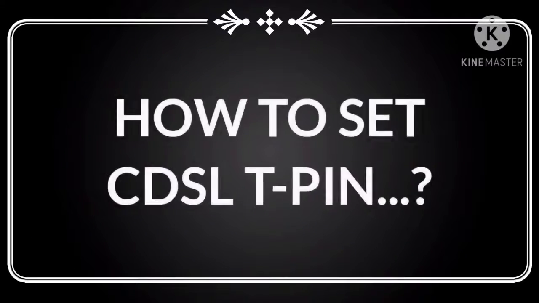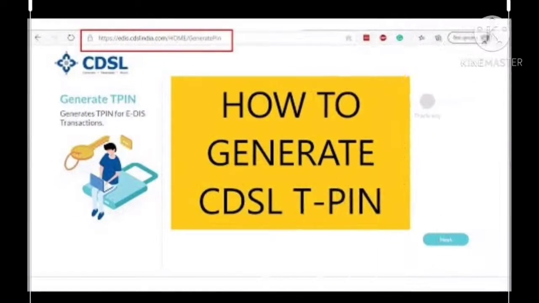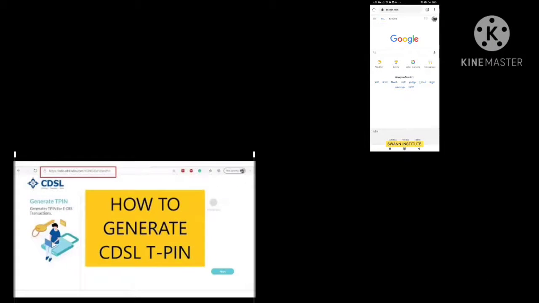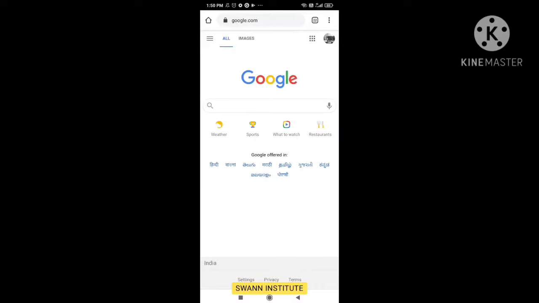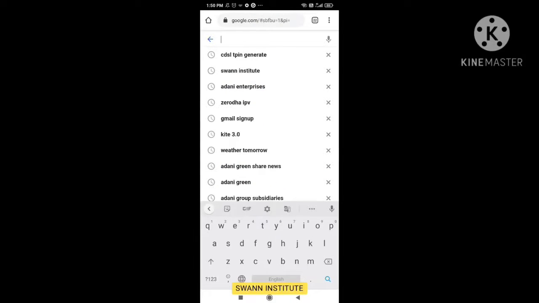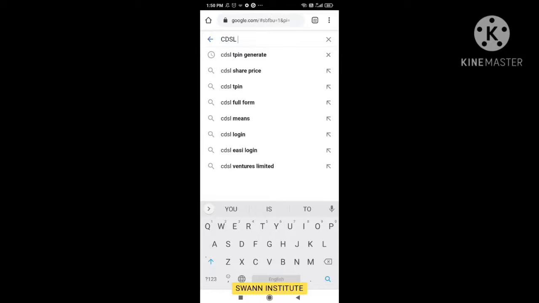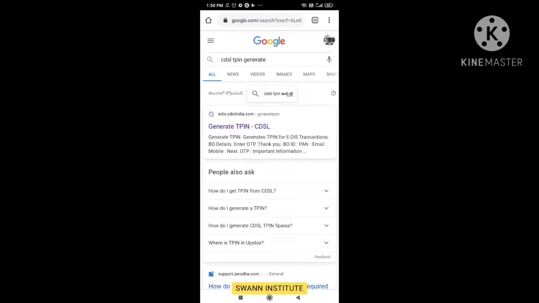So we are moving to generating the CDSL TPIN. Here we are going to generate the CDSL TPIN right now, and open the Google page. Directly you can search as CDSL TPIN, otherwise CDSL TPIN generation. So you will get one link, that is generate TPIN CDSL. Have to click on the first link,